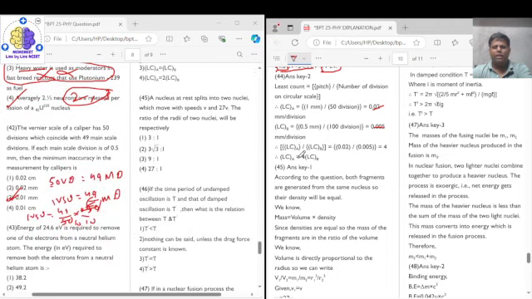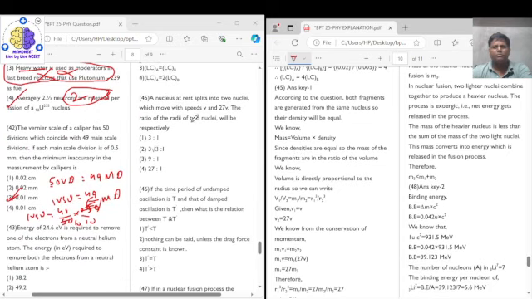Question number 45 says that a nucleus at rest splits into two nuclei, fission, which move with the speeds of v and 27v. The ratio of the radii of the two nuclei will be, respectively? According to the question, both fragments are generated from the same nucleus, so their density will be equal. Now we know that mass is equal to volume into density.